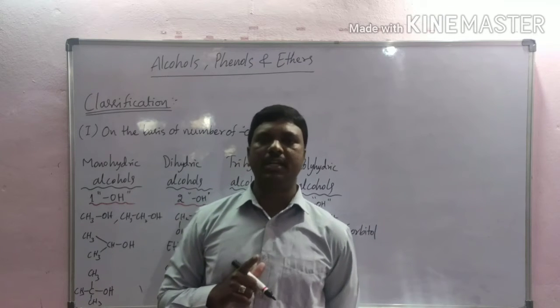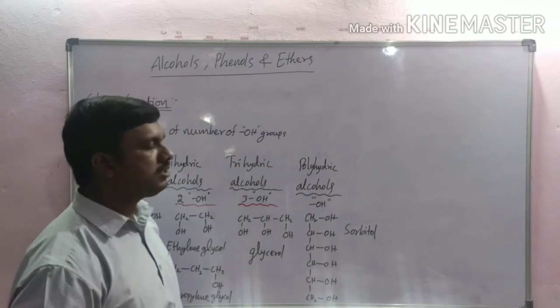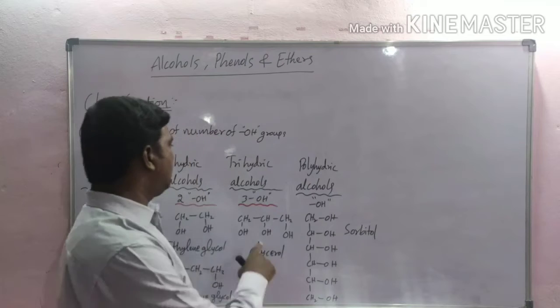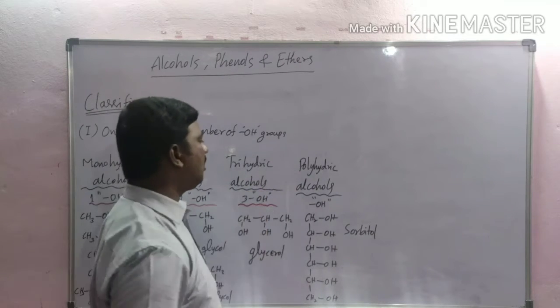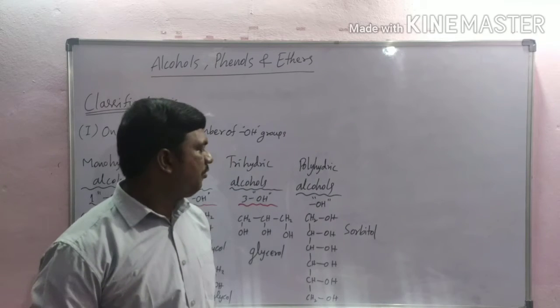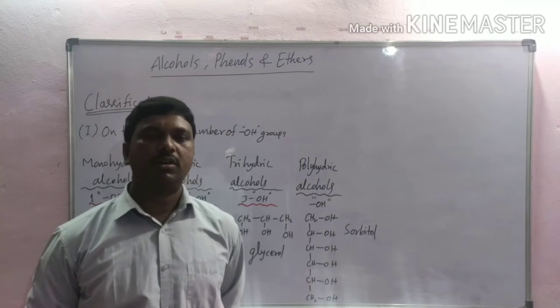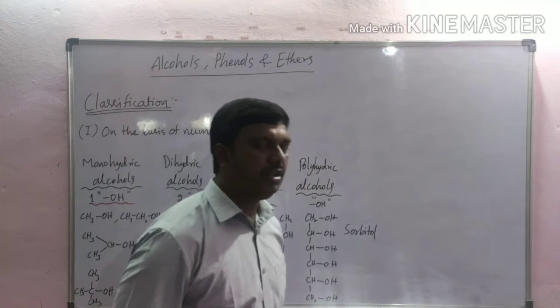If compounds contain two hydroxyl groups, they are called dihydric. If three hydroxyl groups, trihydric. If more than 4 hydroxyl groups, polyhydric alcohols.